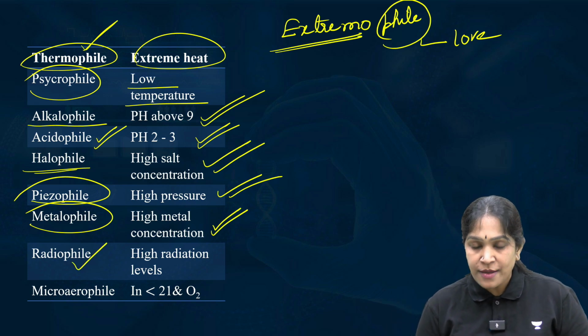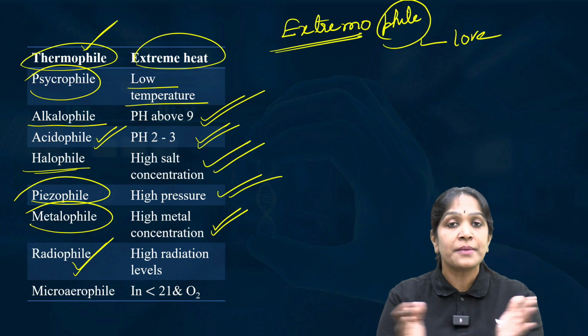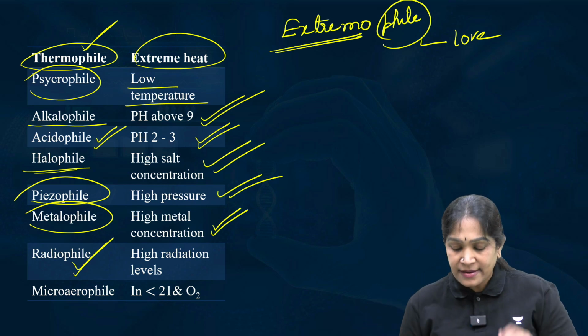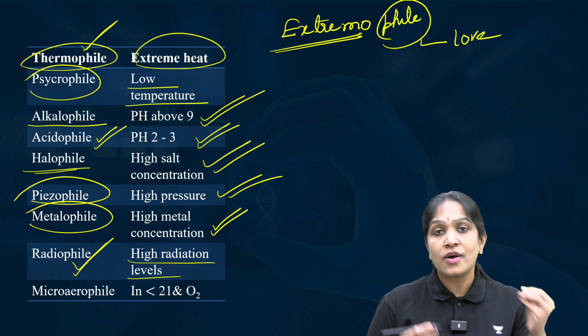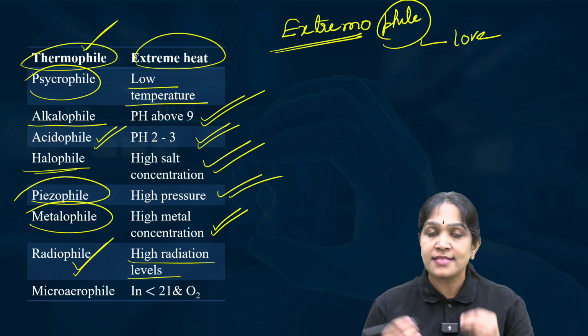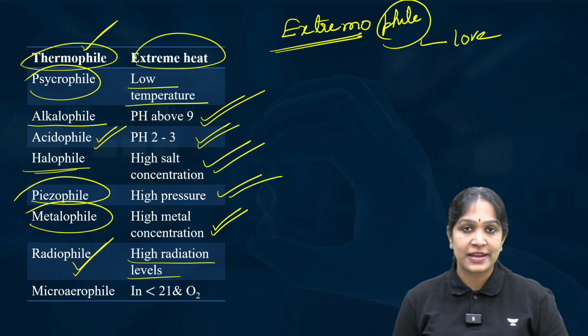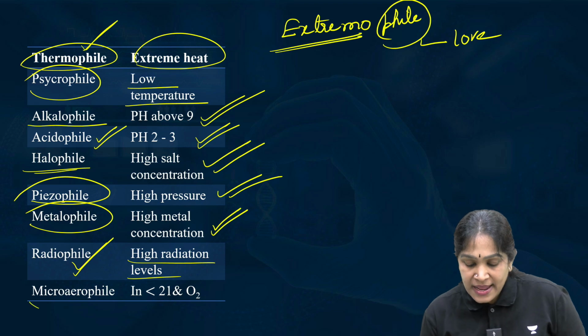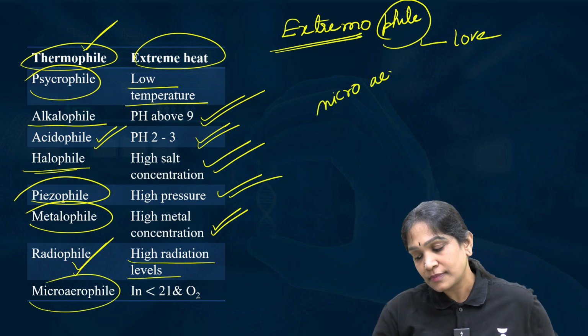And radiophile, they love the radiations. I mean they can comfortably live under high radiation levels. That is when UV rays or X-rays are in excess. In those situations also they can survive. They are called radiophiles. And microaerophile. Examine the word microaerophile.